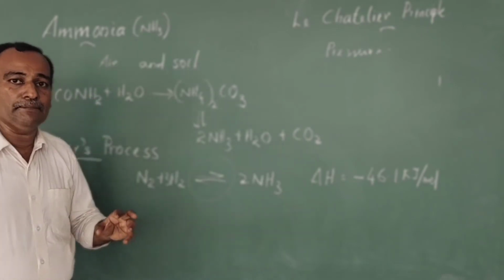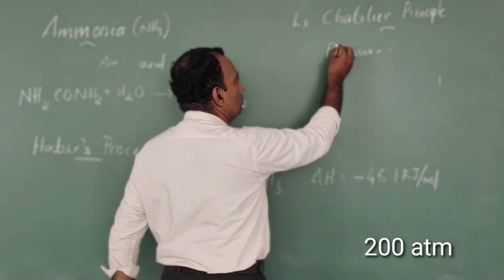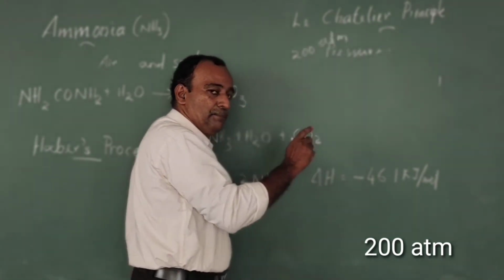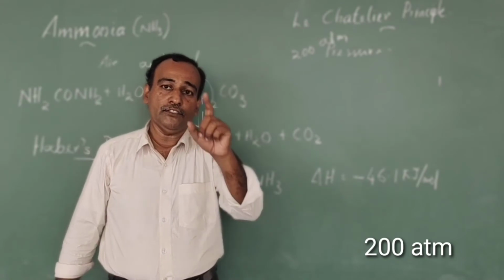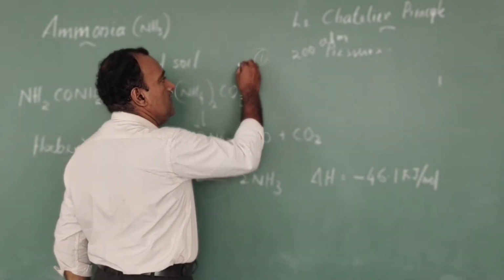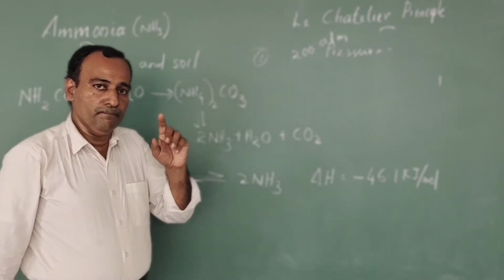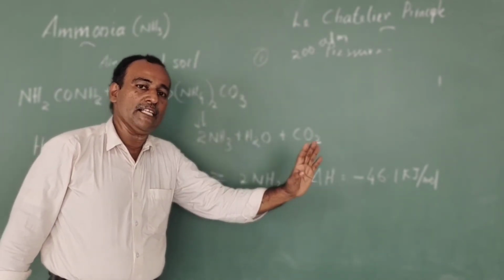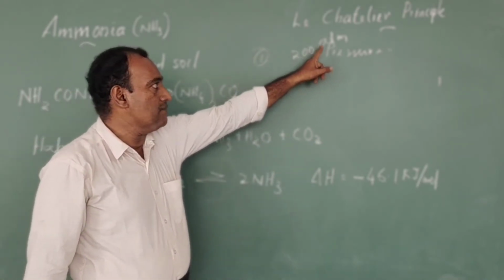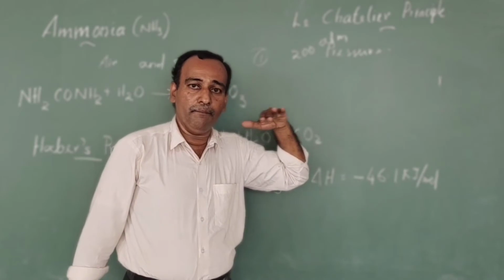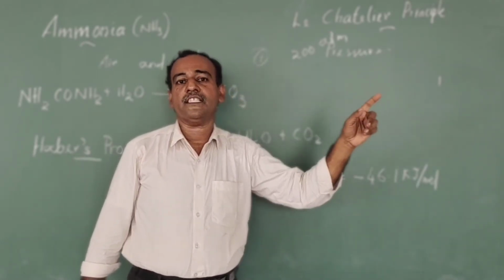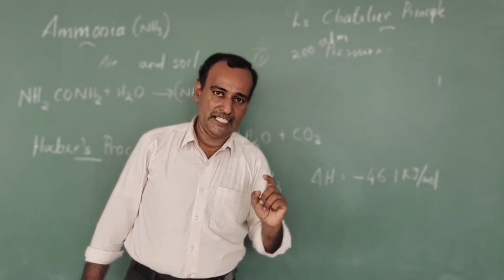Therefore in the Haber process around 200 atmospheric pressure is applied and maintained throughout the process. This is the first condition for getting maximum yield.